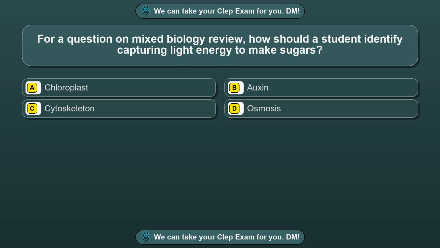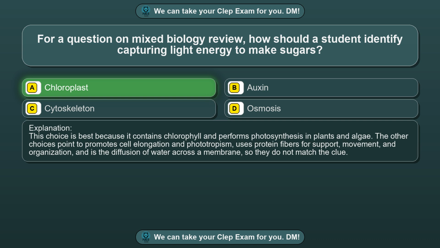Question 35. For a question on mixed biology review, how should a student identify capturing light energy to make sugars? Option A, chloroplast. Option B, auxin. Option C, cytoskeleton. Option D, osmosis. The correct answer is option A, chloroplast.